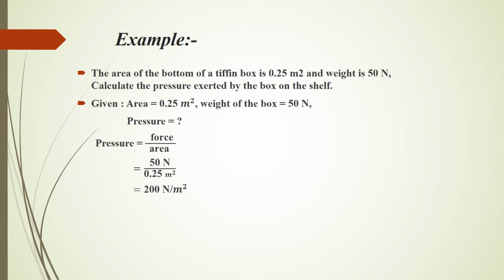We need to calculate the pressure here. The formula to calculate pressure is force upon area. Substituting the values, force is 50 Newton and area is 0.25 meter square. After simplifying this, we get the answer 200 Newton per meter square.